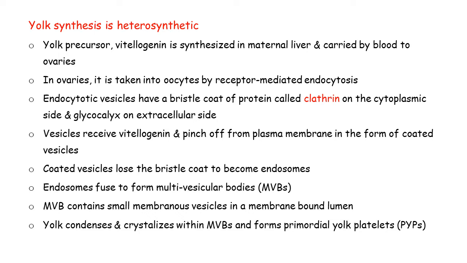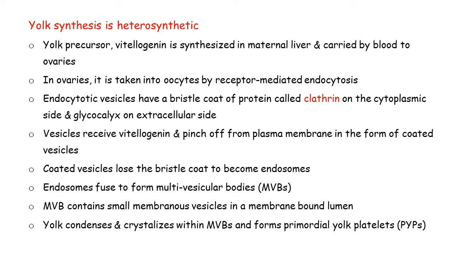forms the yolk. This is synthesized in the maternal liver, and it is carried to the oocyte by blood circulation. In the ovaries, or you can say in case of oocyte, it is taken up by the process of receptor mediated endocytosis. This special kind of receptors are present on the oolemma. Oolemma is what? Oolemma is the membrane of the oocyte. Plasma membrane of the oocyte is called oolemma. So, receptor mediated endocytosis will mediate the intake of vitellogenin by oocytes.